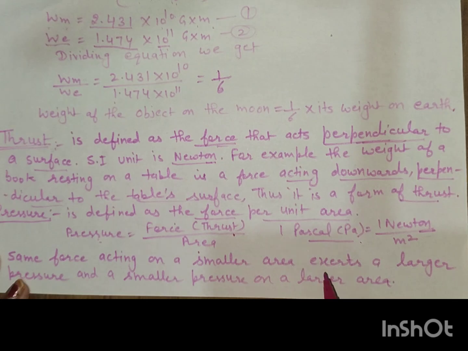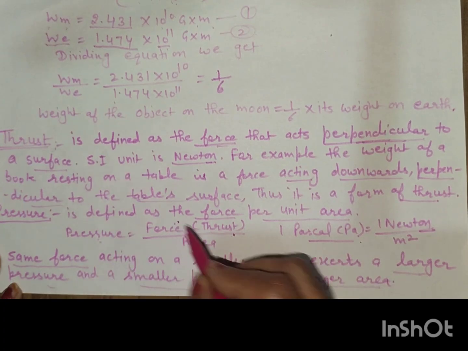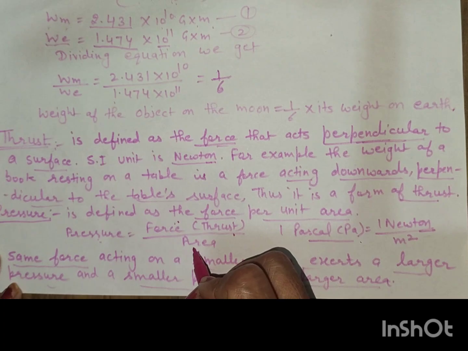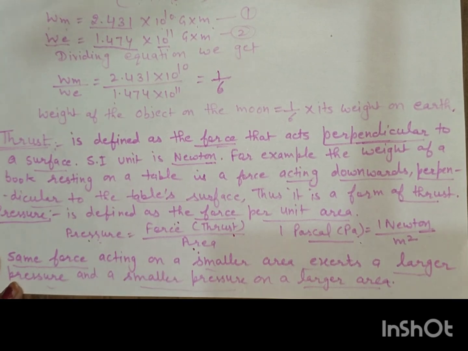Same force acting on a small area exerts a larger pressure, and smaller pressure on a larger area. If we apply the same force, then an increase or decrease in area will decrease or increase the pressure.